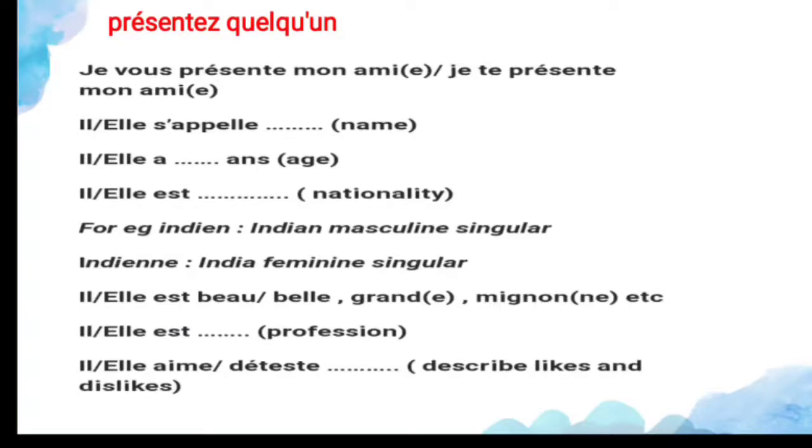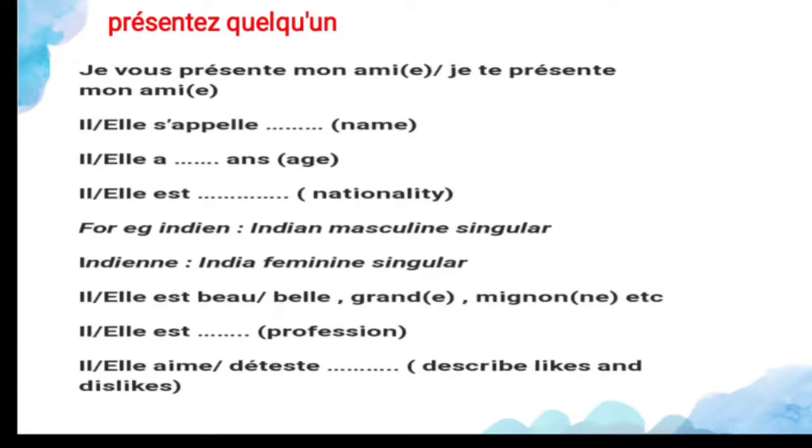So if it is a boyfriend, you can use the subject il. If it is a girl, you can use the subject elle. So il or elle s'appelle plus the name of the person. And second, il or elle a plus ans, it refers to the age. And next, il or elle a nationalité. Nationalité means nationality.